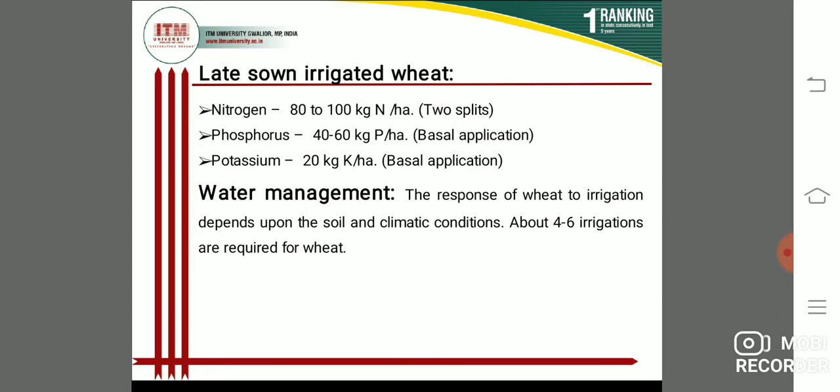Next, students, water management. The response of wheat to irrigation depends upon the soil and climate condition. About 4 to 6 irrigations are required for the wheat crop. So this is water management. About 4 to 6 irrigations are sufficient for the wheat crop.